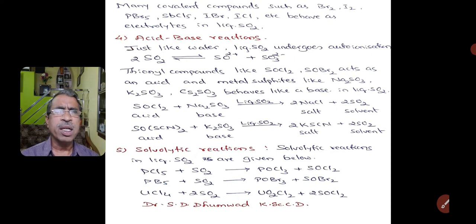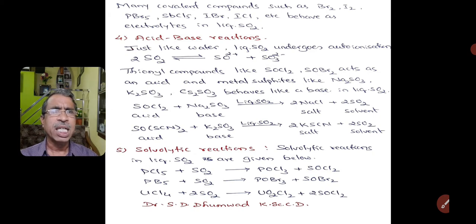Thionyl compounds like thionyl chloride and thionyl bromide, that is SOCl2, SOBr2, act as acids, and metal sulfites like sodium sulfite, potassium sulfite, cesium sulfite behave like bases in liquid sulfur dioxide.